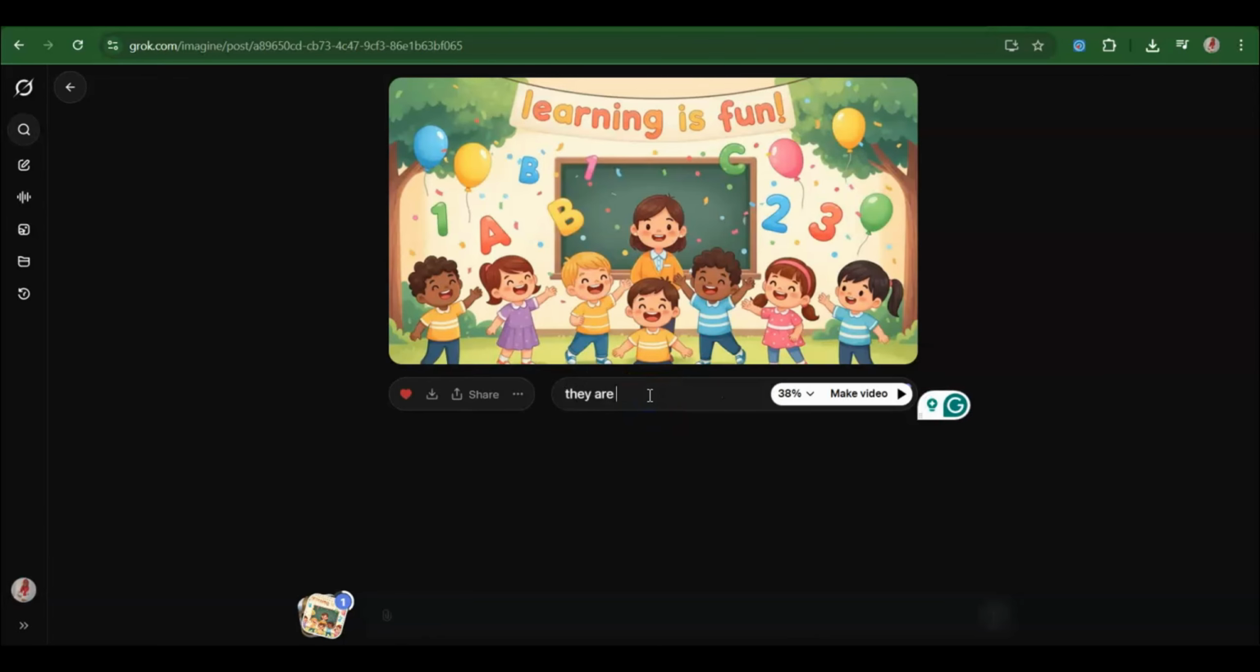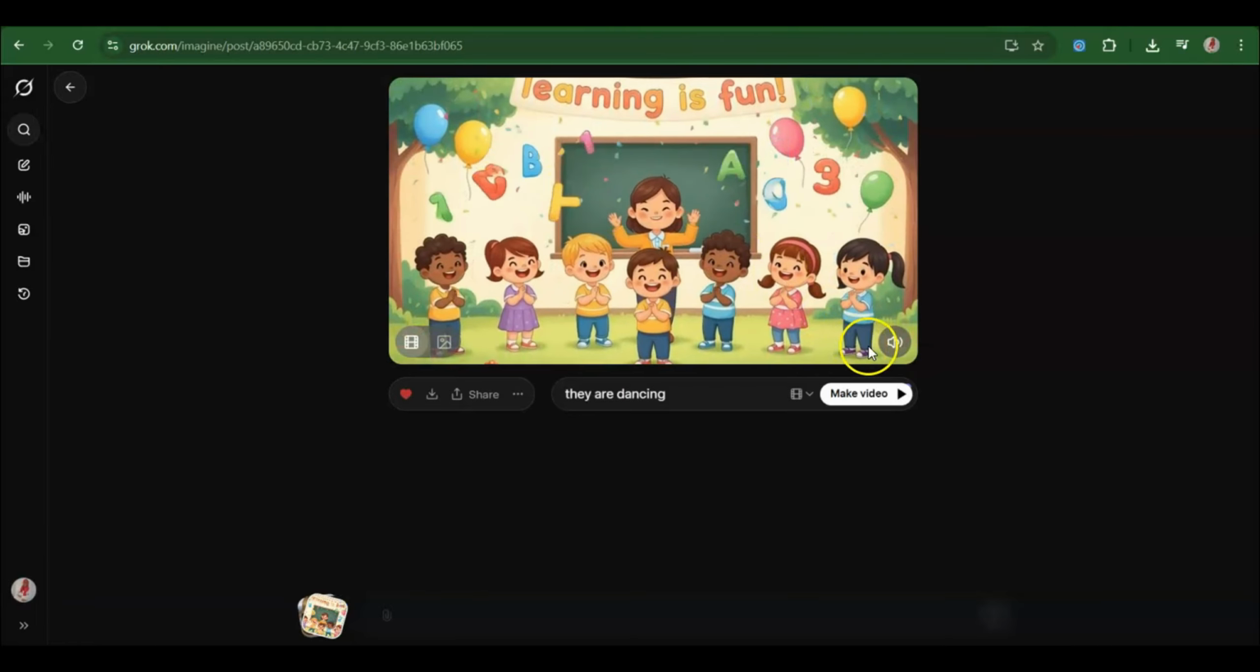Maybe they are dancing, and then make a video. Even if you don't prompt it, it uses the information it can find from the picture that you upload, and it would use that to create your video. And as you can see, it is very, very fast. It is super fast when it comes to generating videos.